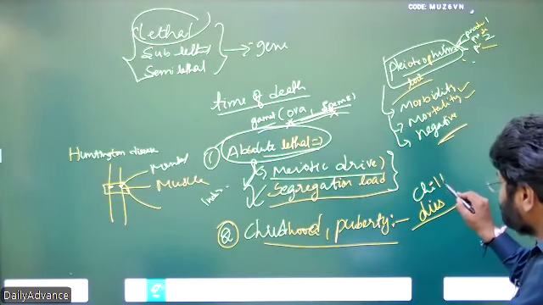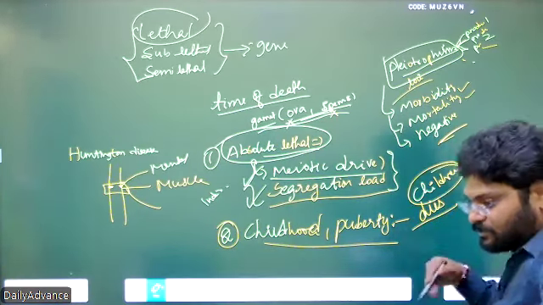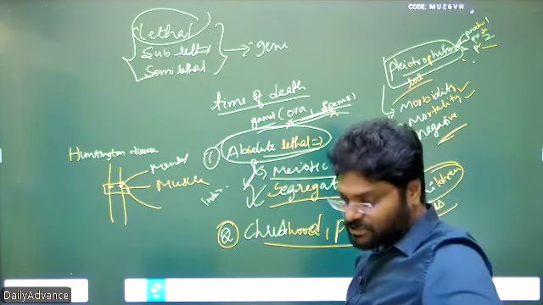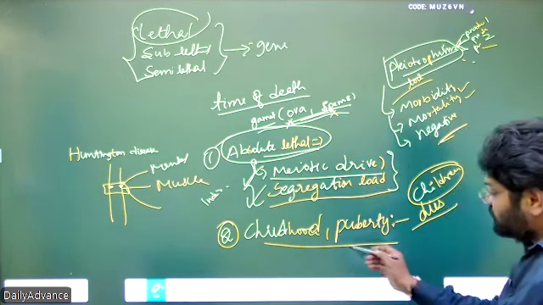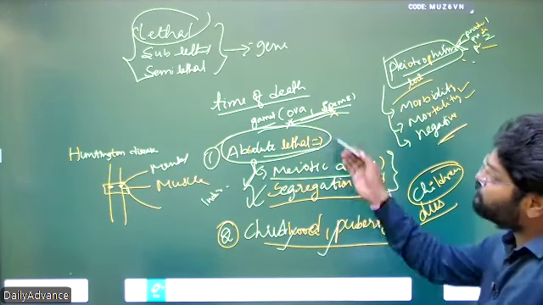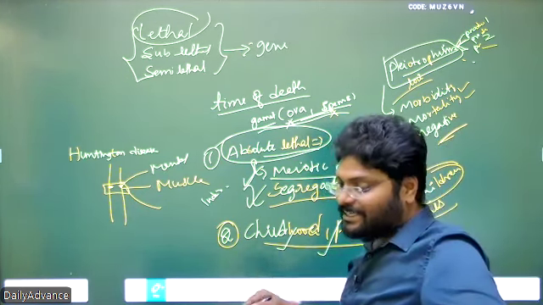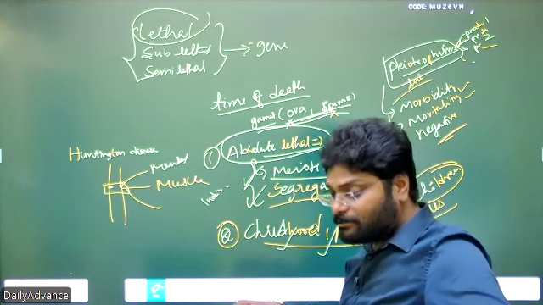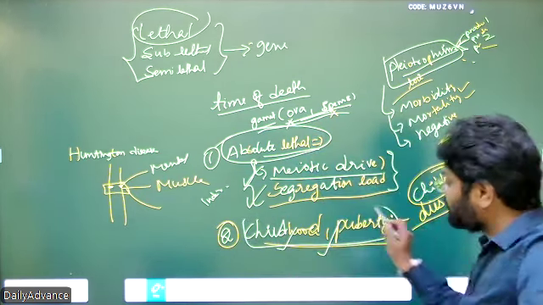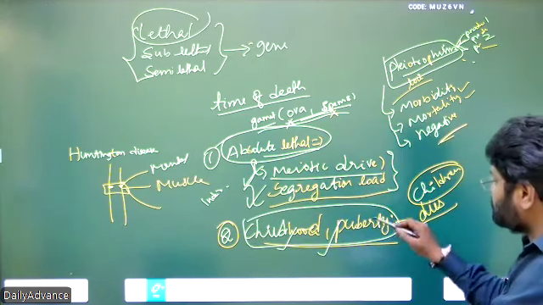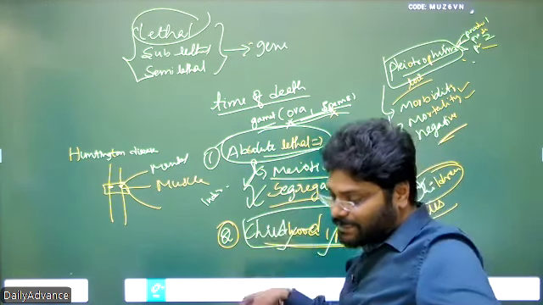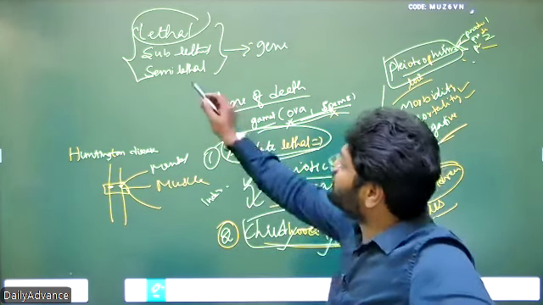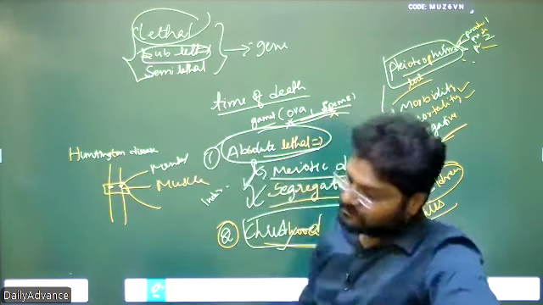So before producing children, they should get married, and only then do they produce children. Marriage means generally 25 to 30 years, or 20 years. That means these individuals, because of possession of some lethal genes, die out before marriage and before passing their genes to the next generation. When they produce a child, their genes are passed to the next generation. Before getting married, if a person dies, we call that a sublethal.